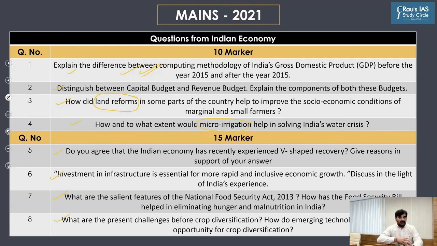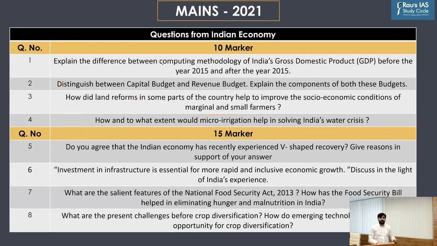Moreover, UPSC can frame a question based upon the current affairs. For example, you can expect a question directly about the provisions of the Protection of Plant Varieties and Farmers' Rights Act, and to what extent it has benefited the farmers. I hope you're getting this point. So when you come across a current affairs topic, don't focus only on the current affairs, but understand the background also. That is equally important. I hope you got this point, right? So this is how you have to approach different types of questions in the UPSC mains examination.